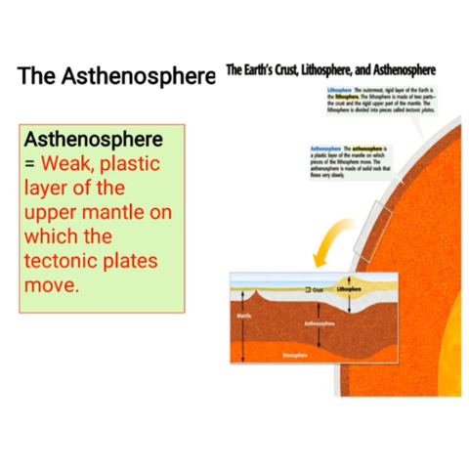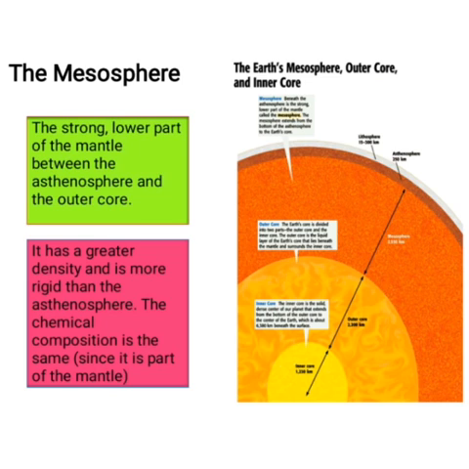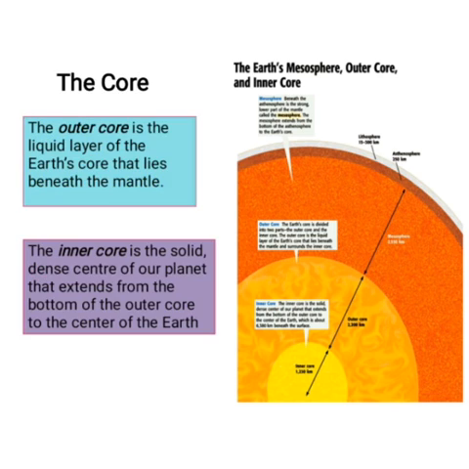The next is the mesosphere. This is the strong lower part of the mantle between the asthenosphere and the outer core. It has greater density and is more rigid than the asthenosphere. The chemical composition is the same since it is a part of the mantle. The next is the core.